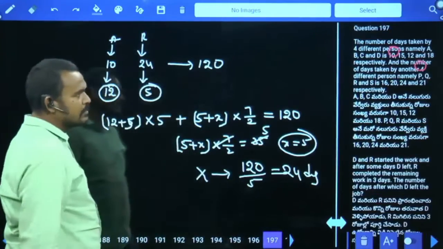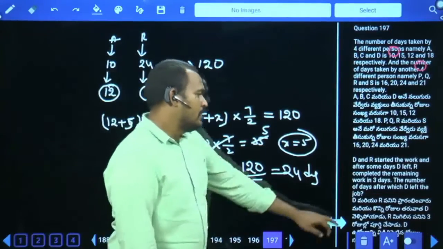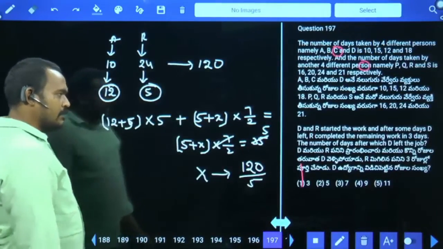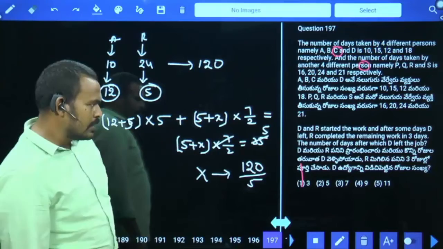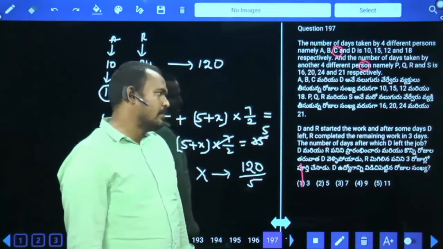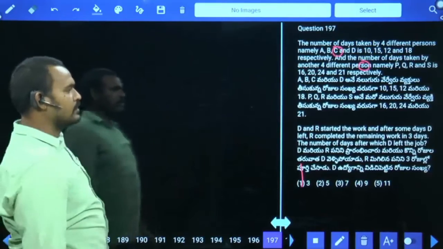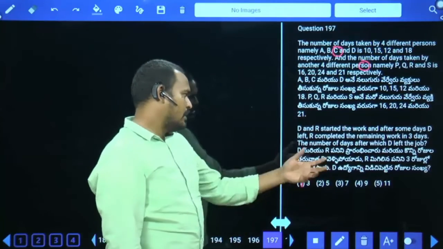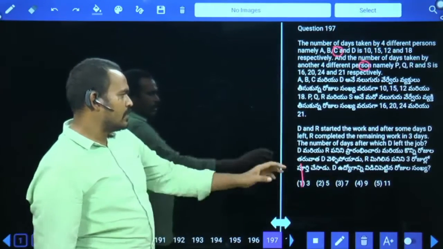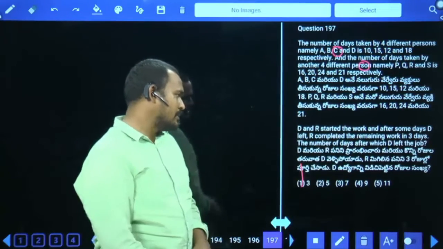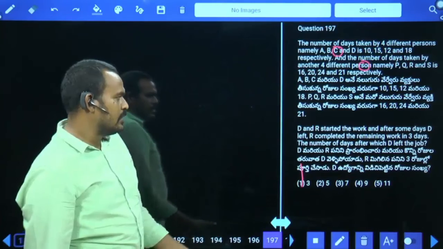Next, 197. D and R started the work and after some days D left. R completed the remaining work in 3 days. Find the number of days after which D left the job. Simply, we say the number of days D worked. D and R started the work and after some days D left. R completed the remaining work in 3 days.